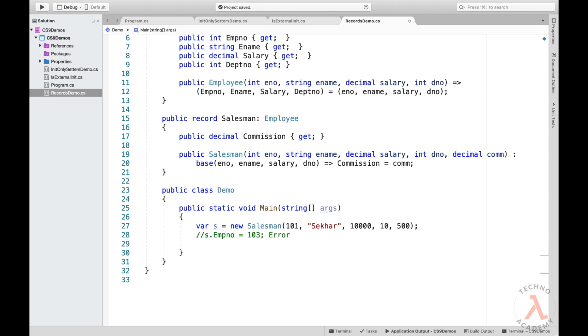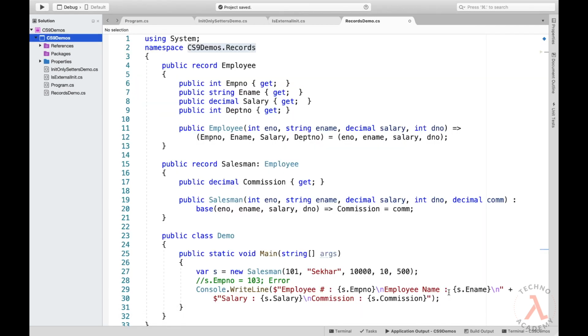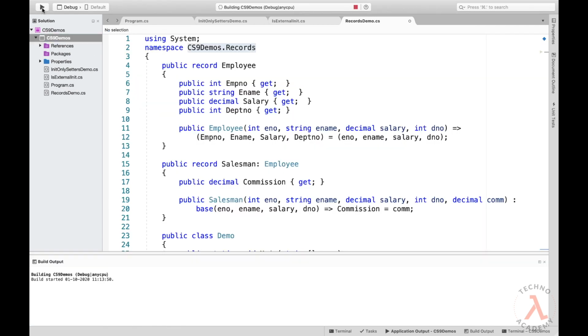Now let me display the details of the employee. So let me type in Console.WriteLine statement. Now let me set this class as the main class and let me execute the program, and we can observe the result. One important point we need to remember here is that like classes, even for the records, we can restrict the users from inheriting the record. For that we need to use the sealed keyword.